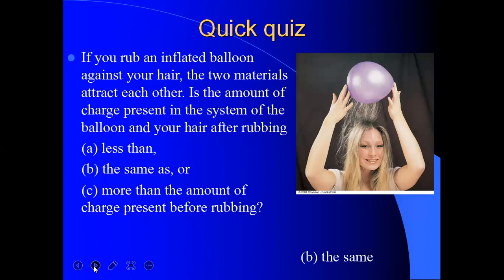So actually the answer will be the same. I hope you will think, because if you wrap these two materials around each other, then there will be the same system.